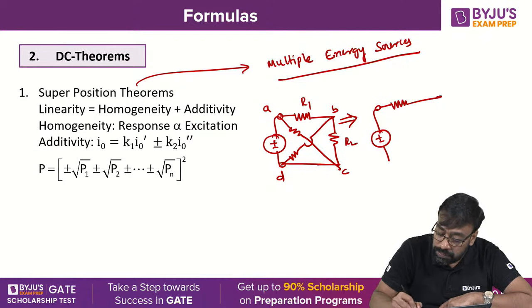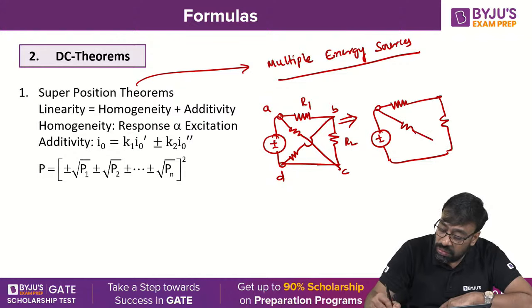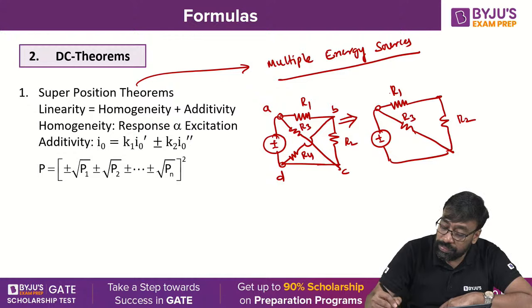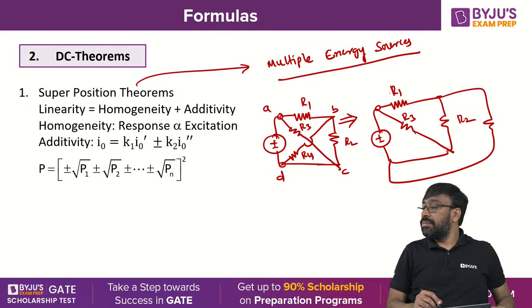This element is R3, and this is R4. Can I draw R4 something like this? Can I redraw the network like this or not?